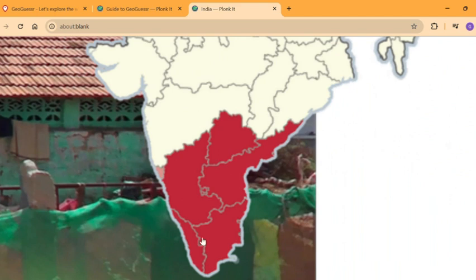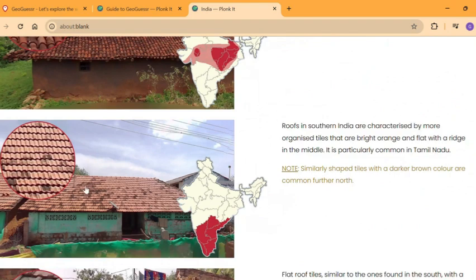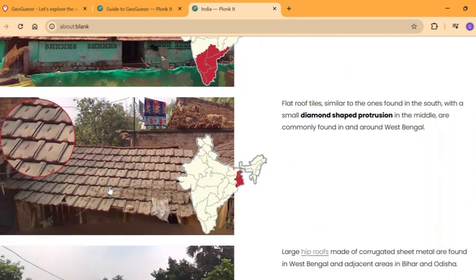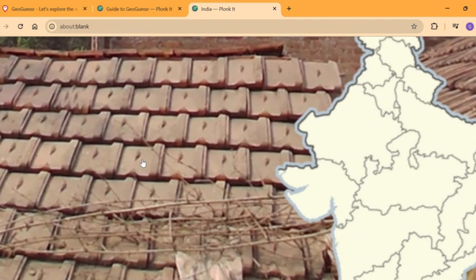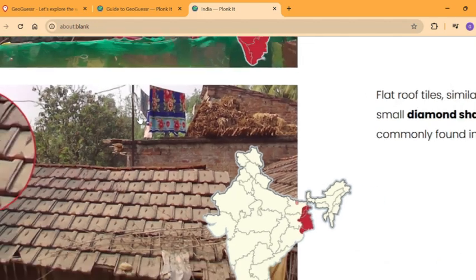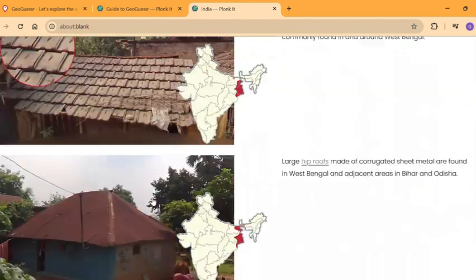the Dravidian area: Telangana, Andhra Pradesh, Karnataka, Kerala, Tamil Nadu, sometimes Goa. These roofs especially are kind of the most South Indian. So North Indian, South Indian, you can see the difference. They also have diamonds in between. They're going to be in the Bengal area around Bangladesh. So these diamonds, you can see here, yeah, these diamonds.